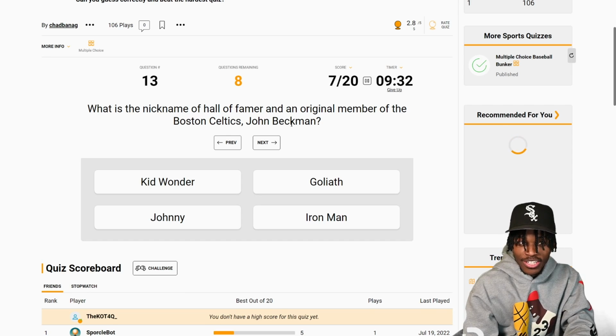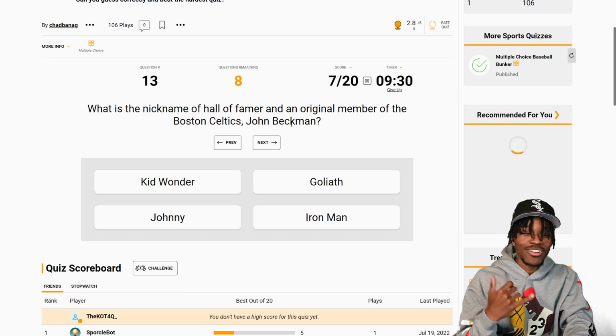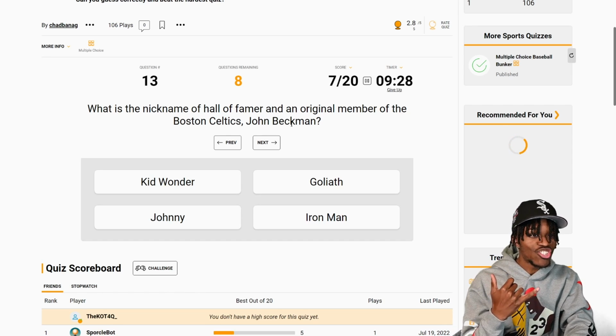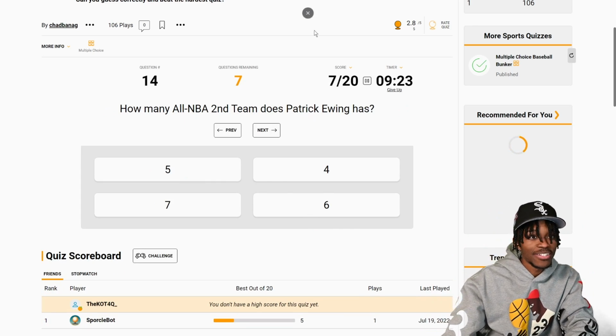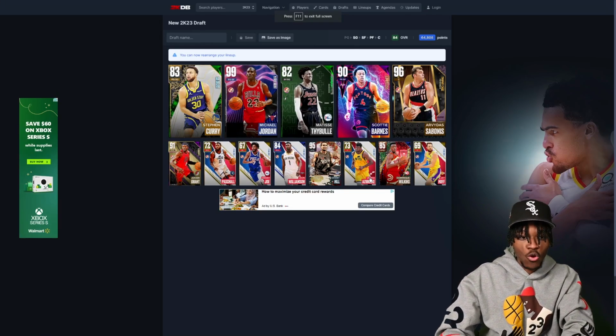Kid Wonder? Oh, it's John Beckman. Kid Wonder. Nah. It's Goliath. Goliath. It was Iron Man. That's insane. Okay. I'm going to say Scotty Barnes, but I'm going to put in my notes maybe Charles Oakley.